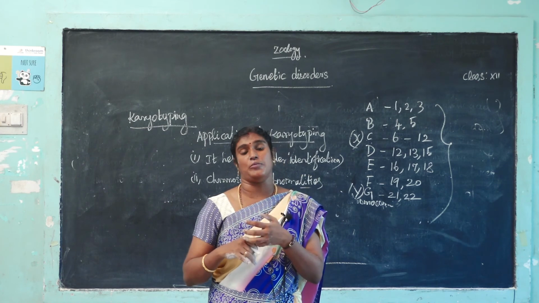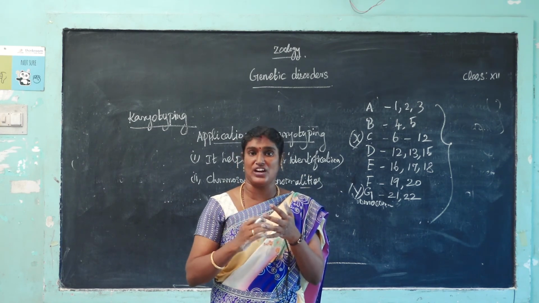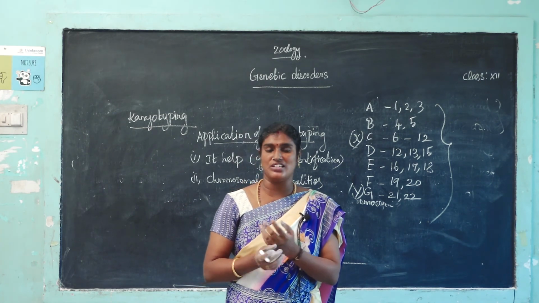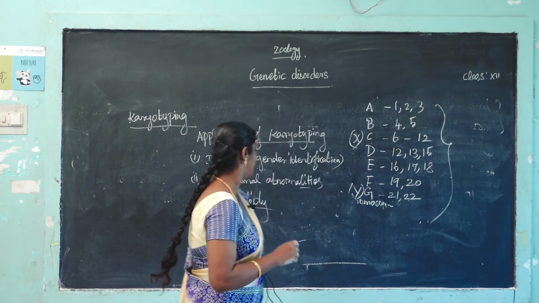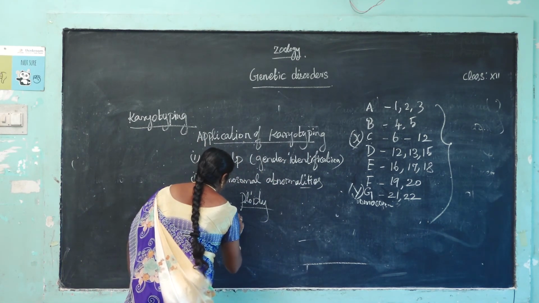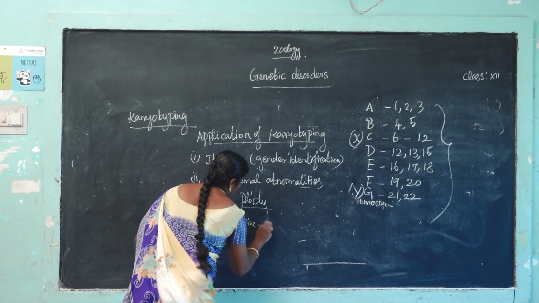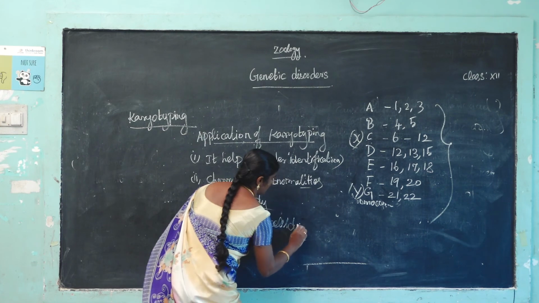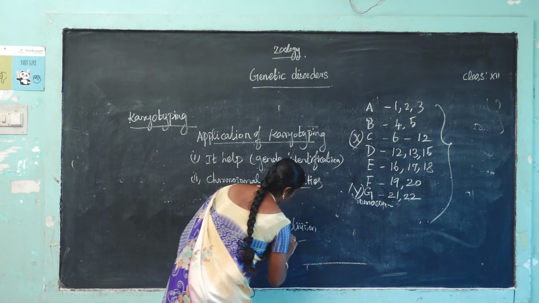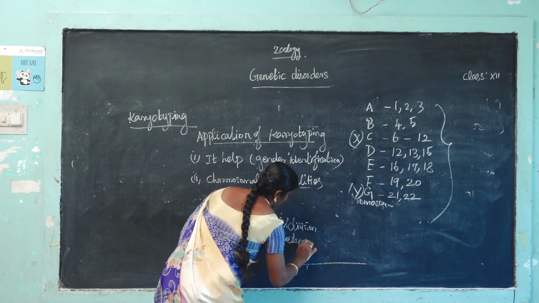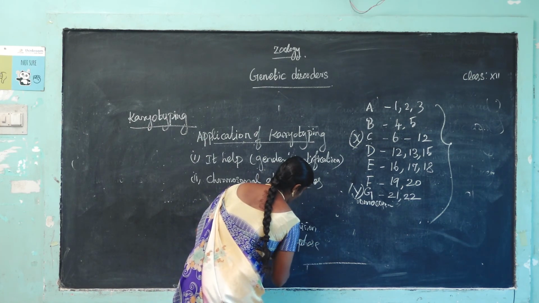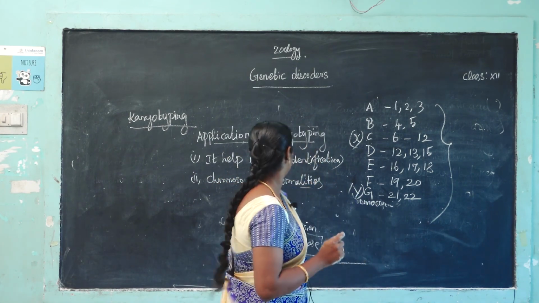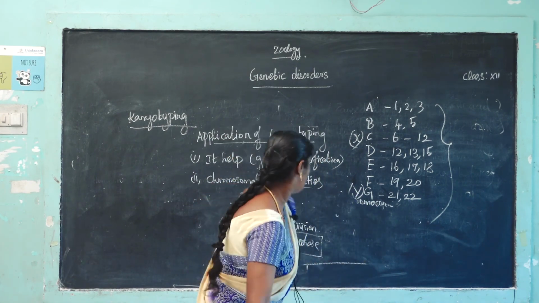Human karyotyping means human chromosomes are separated from a cell and arranged in pairs. The main step uses a medicine called colchicine, which stops cell division at metaphase. At this stage it is easy to identify, separate and arrange the chromosomes. This is called human karyotyping.